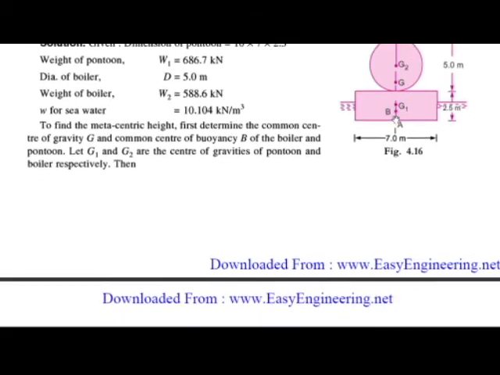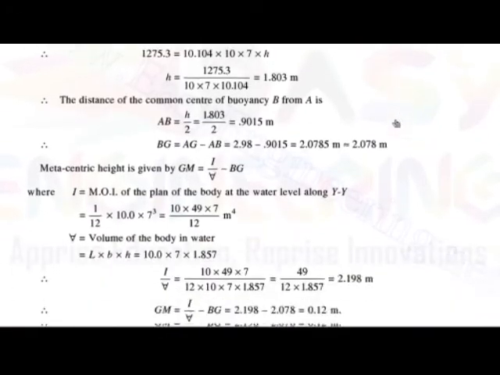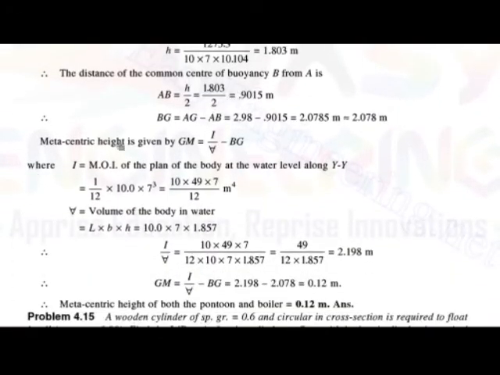Okay, so put this value into the formula, that is BG is equal to AG minus AB, which is equal to 2.98 minus 0.9015. Okay, we get the value as 2.078 meter. Okay, so this is the distance of BG.